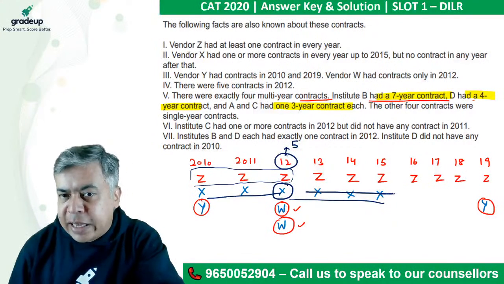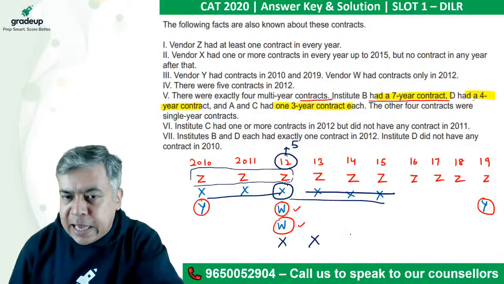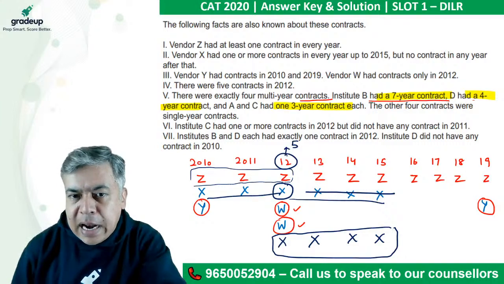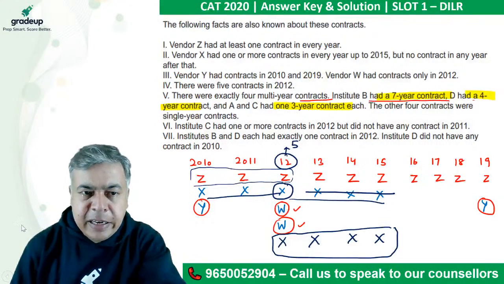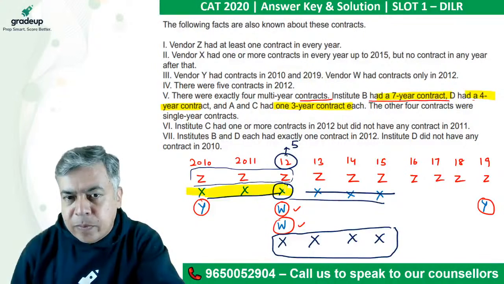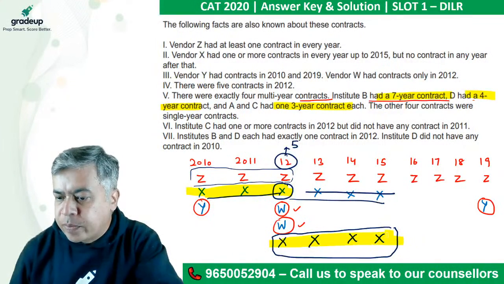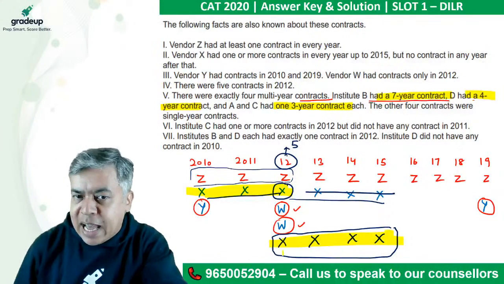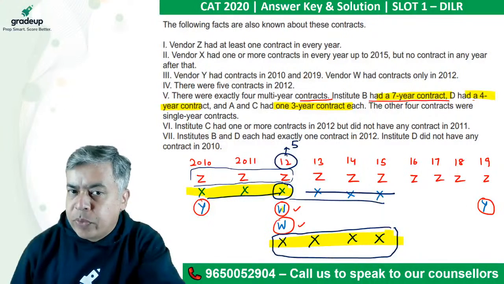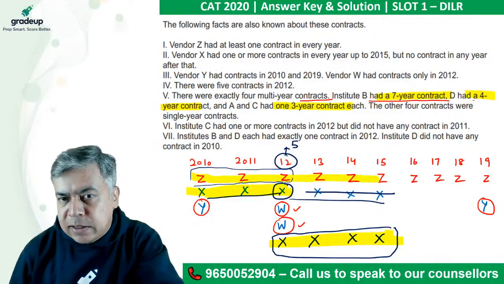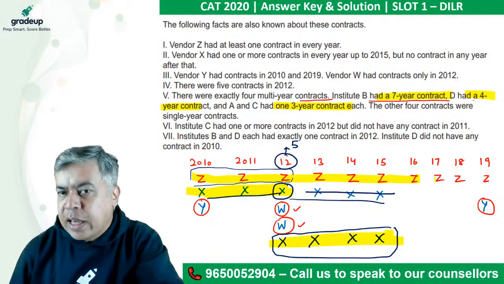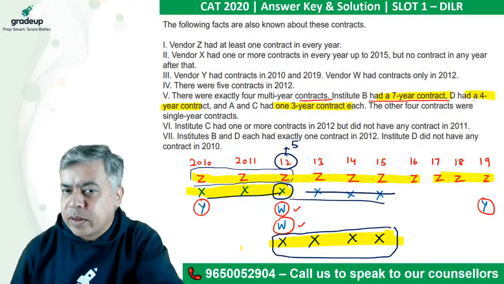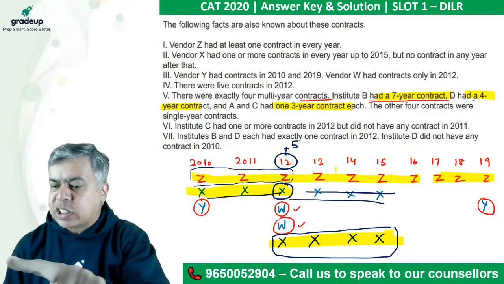So I'm taking this as X, 4-year contract, and here it is 3-year contract, right? Here it is 3-year contract, and here it is 4-year contract, right? So that means here Z cannot be double because already I have 5 of 2012. So that means here it must be 7 and 3, right? Okay, or you can say 3 or 7 also.